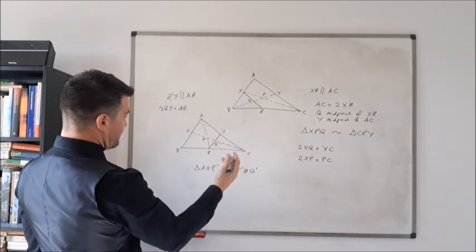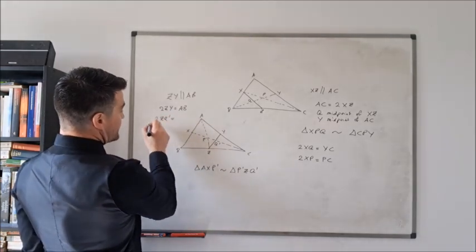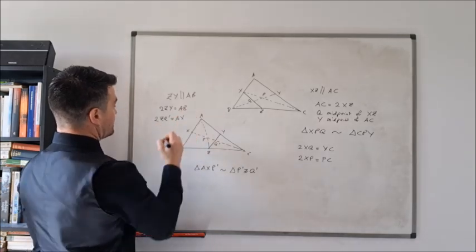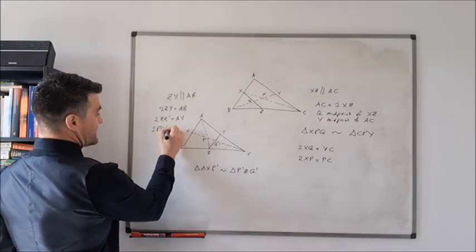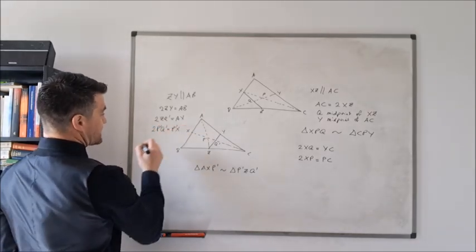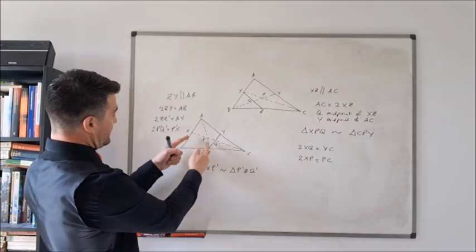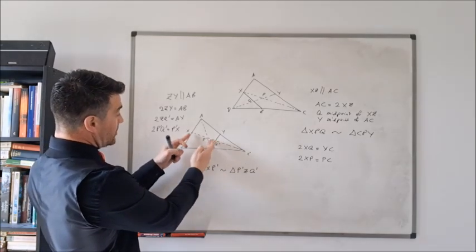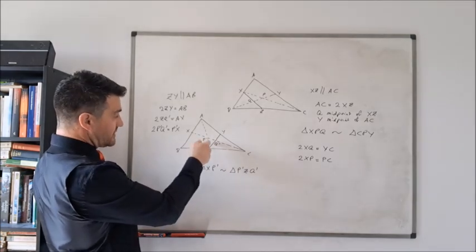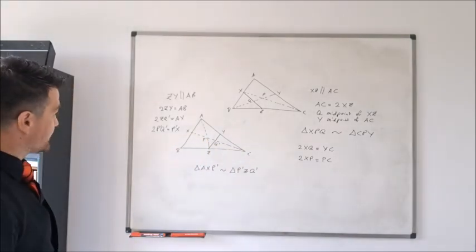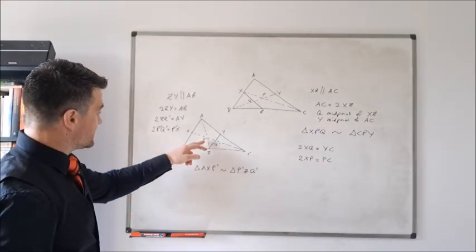And also it follows then that twice ZQ primed is equal to AX, and therefore twice P primed Q primed is equal to P primed X. So in other words, this point P primed cuts this line segment XQ primed at the 2/3 point from the point X.